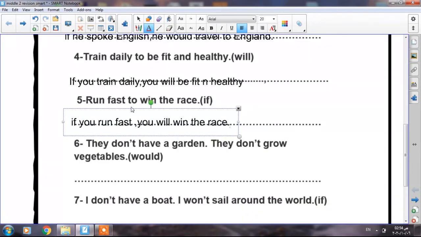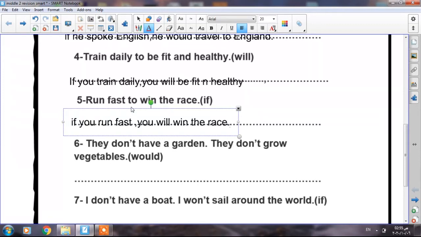Okay, number 6. They don't have a garden. They don't grow vegetables. So which conditional is suitable here? They don't have a garden. So it's impossible for them to grow vegetables because it's a fact. So now we're going to imagine that they have a garden. If they had a garden, they would grow some vegetables. It means that they are going to imagine that they had the garden.